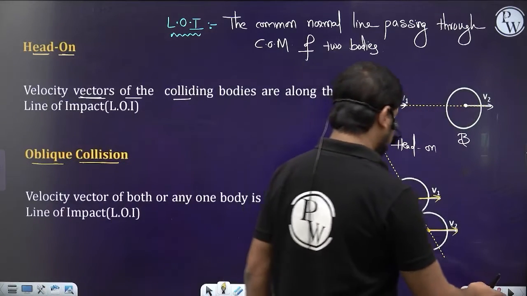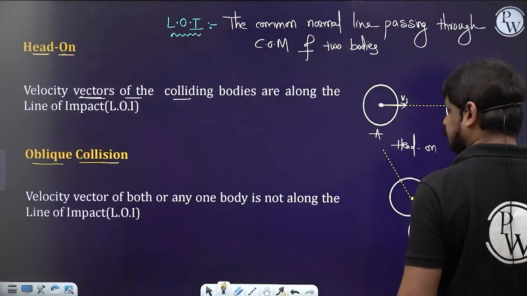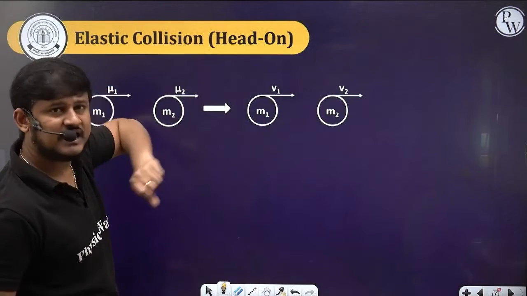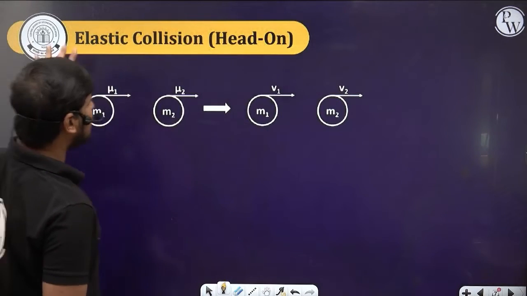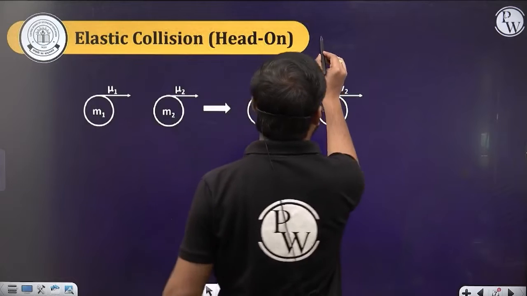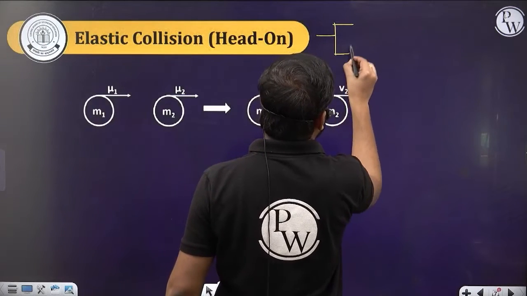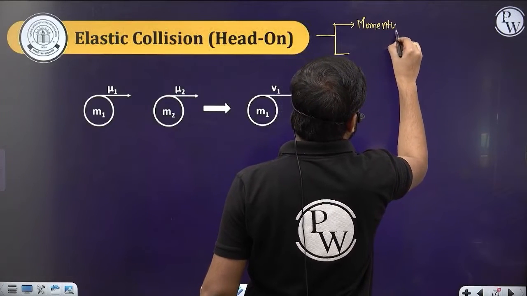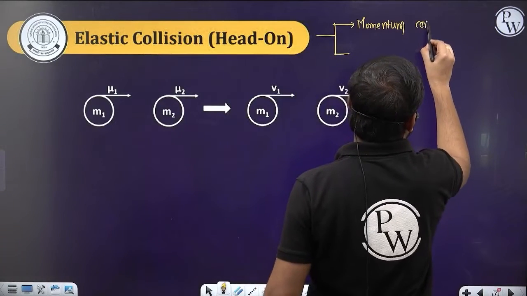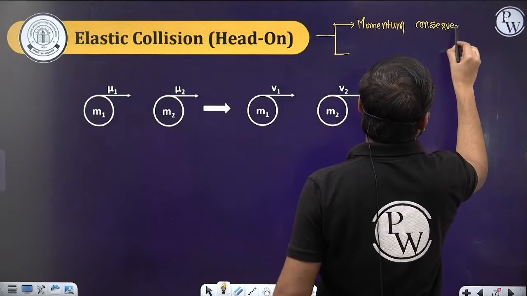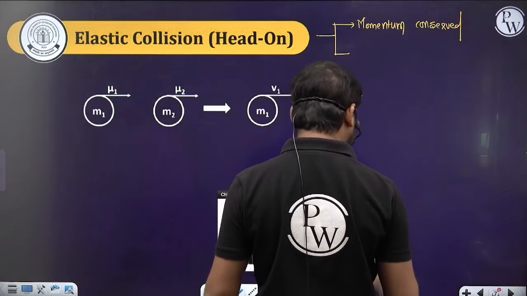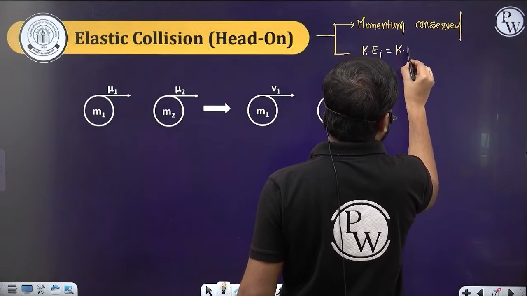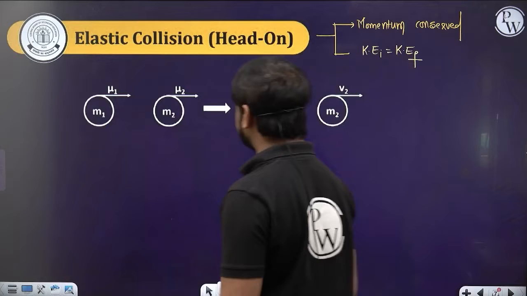So let's move further. Now in the elastic collision, we are talking about the head-on elastic collision. If it is an elastic collision, two things will happen. One, the momentum will be conserved. And the second, the initial kinetic energy will be equal to the final kinetic energy.